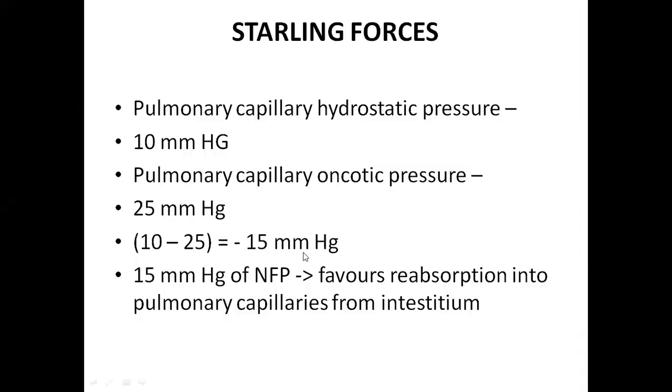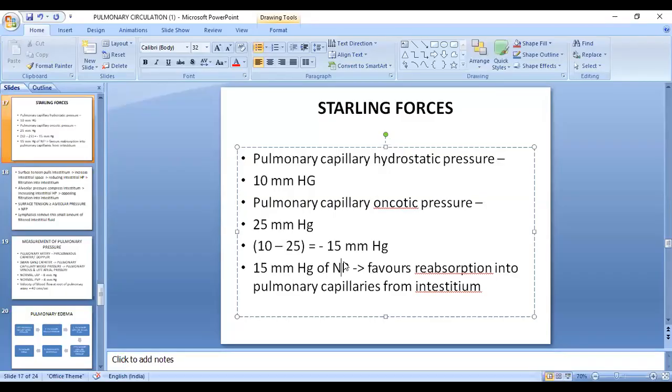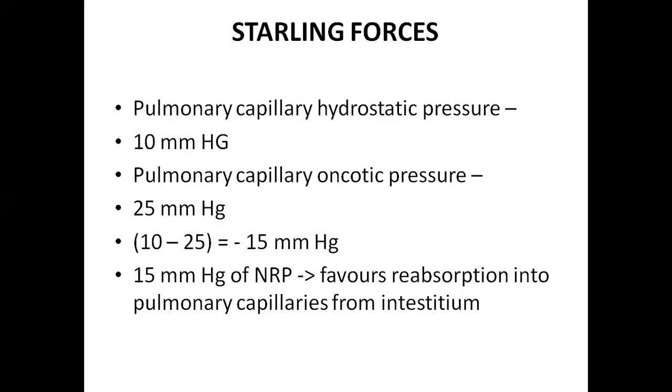So minus 15 mm Hg means there is a net reabsorption pressure. This is not a filtration pressure, this is a reabsorption pressure. Because the oncotic pressure is more than the hydrostatic pressure, the fluid from the pulmonary interstitium will enter the pulmonary circulation. What happens in your renal circulation? There is a net filtration pressure. Their hydrostatic pressure is more than the oncotic pressure, so water from the capillaries will go into Bowman's capsule.